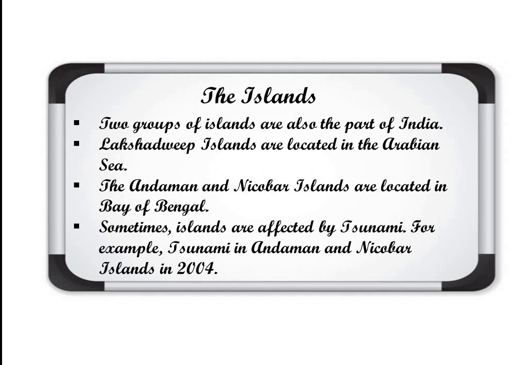So tsunami, I think you know about that, is an earthquake in the oceans. That really brings great destruction, great loss near the coastal areas when it occurs. So islands are affected by tsunamis many times. One example, given in the book also, is the 2004 tsunami, when Andaman and Nicobar was affected. So this is all about island.